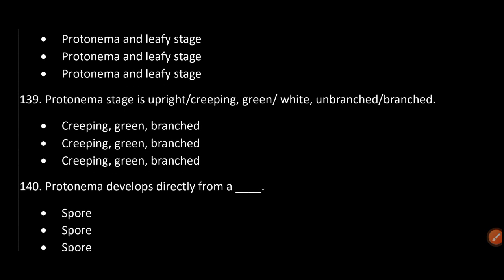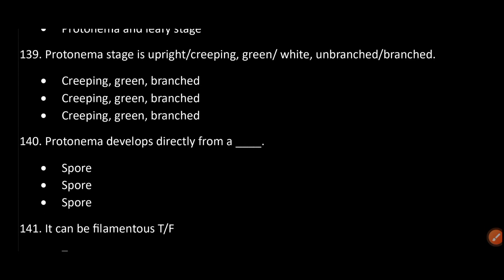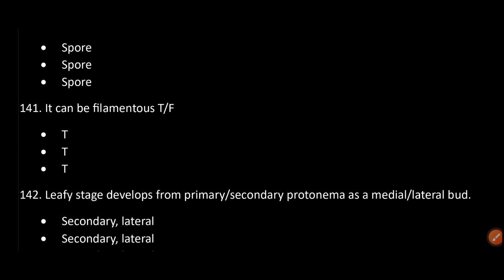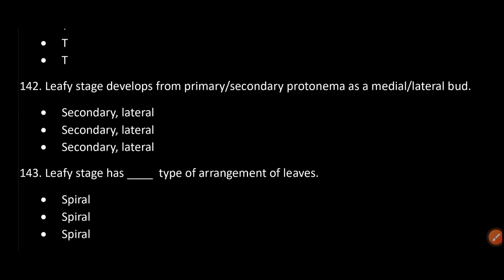Protonema stage is upright or creeping, green or white, unbranched or branched. Creeping, green, branched. Protonema develops directly from a dash. Spore. It can be filamentous. True. Leafy stage develops from primary or secondary protonema as a medial or lateral bud. Secondary, lateral.